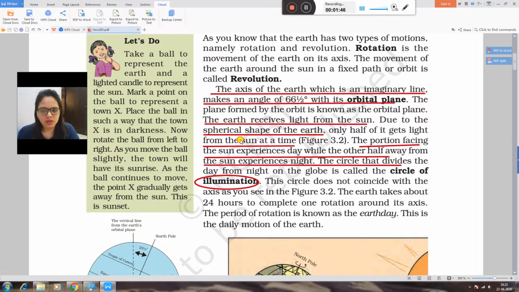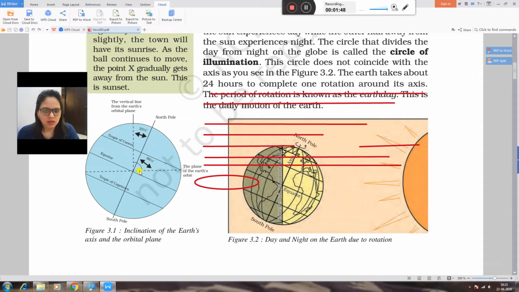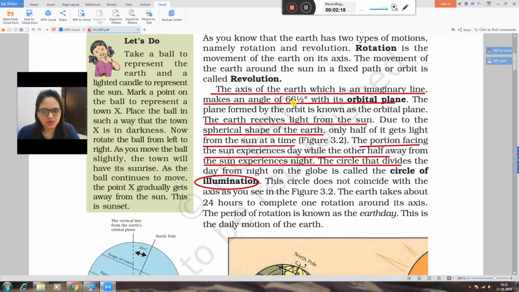Here you can see the diagram of the earth. When the earth is tilted, it is at 66.5 degrees. The earth is not straight. You can see here the middle line is known as the axis. This middle line has two points, one here, the north pole, and the second point here. This is the axis of our earth. So it is not straight, it's tilted at 66.5 degrees. That is why it is mentioned here, 66.5 degrees with its orbital plane.